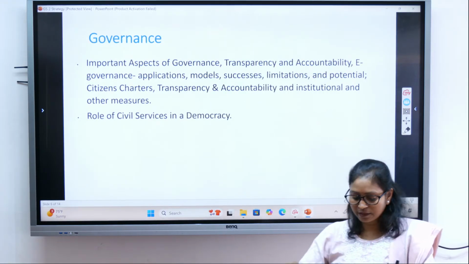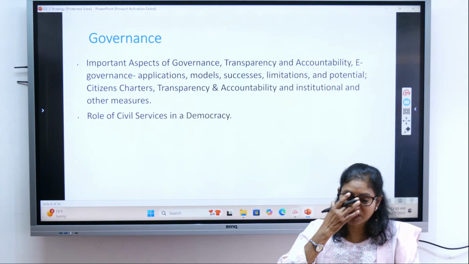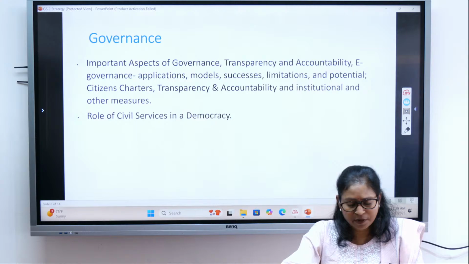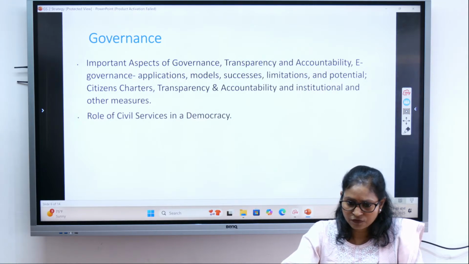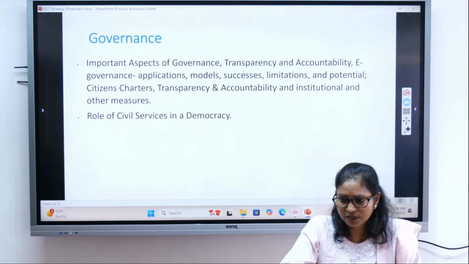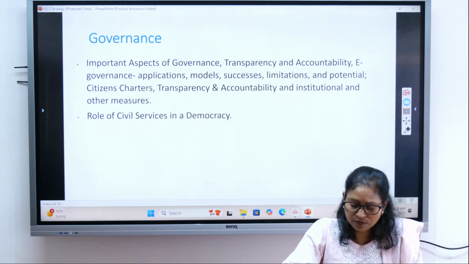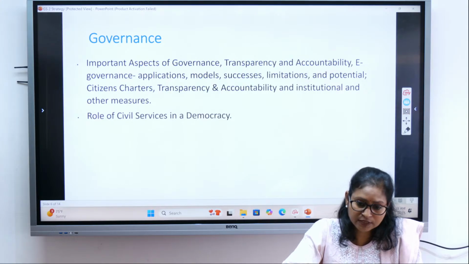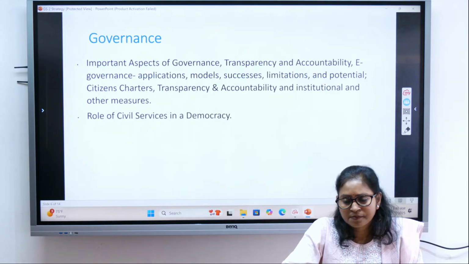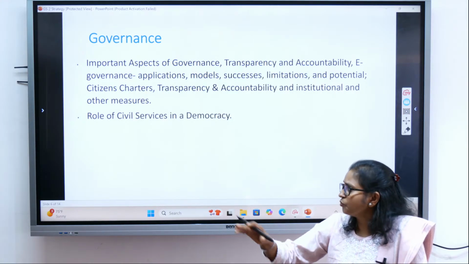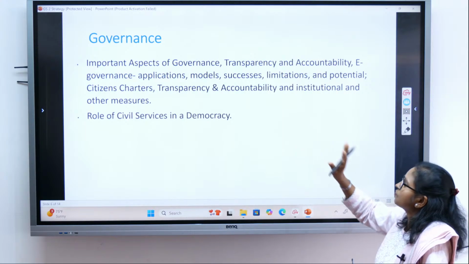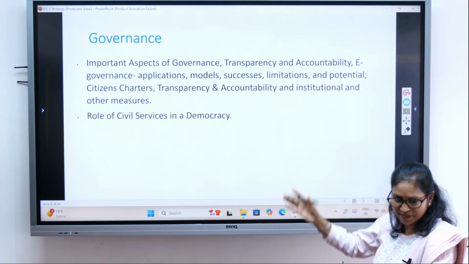Then the governance topic. As I mentioned, what is governance? Governance is basically the manner in which power is exercised for the utilization of the social and human resources of the country for development, right? So under this topic you will be studying important aspects of governance. What are the important aspects I have mentioned, right?